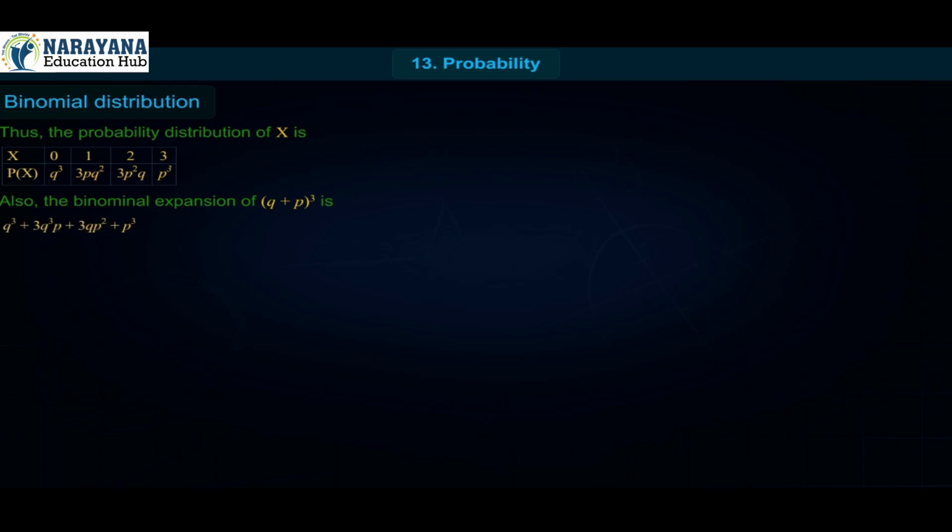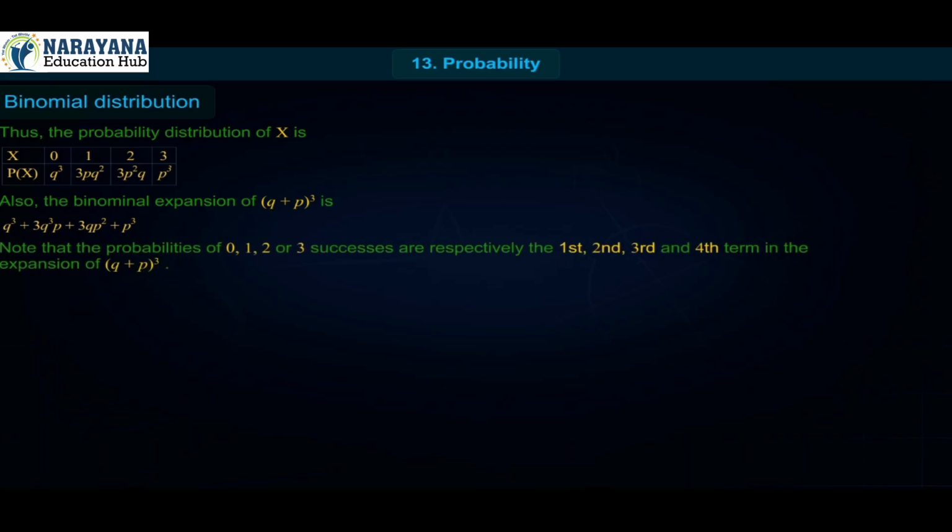Thus, the probability distribution of X is also the binomial expansion of (q plus p) whole cube, which is q cube plus 3q square p plus 3qp square plus p cube. Note that the probabilities of 0, 1, 2 or 3 successes are respectively the first, second, third and fourth term in the expansion of (q plus p) whole cube. Also, since q plus p is equal to 1, it follows that the sum of these probabilities, as expected, is 1.